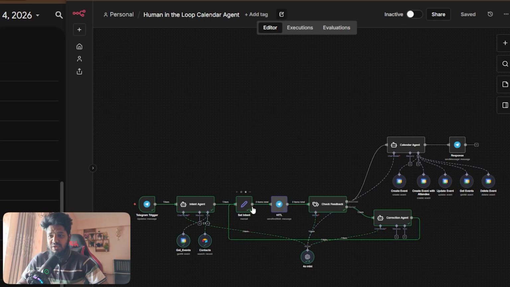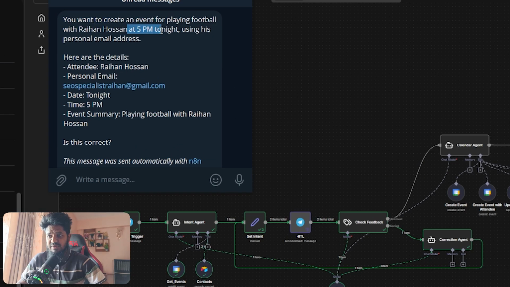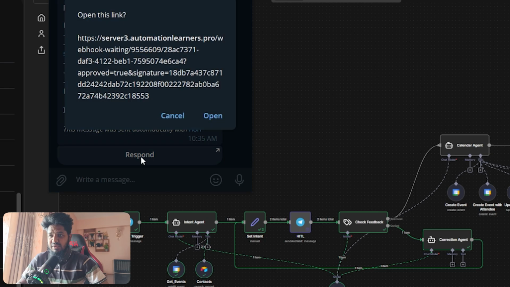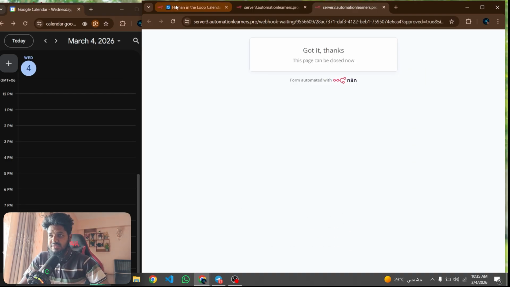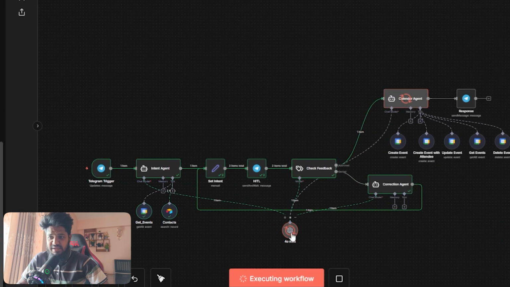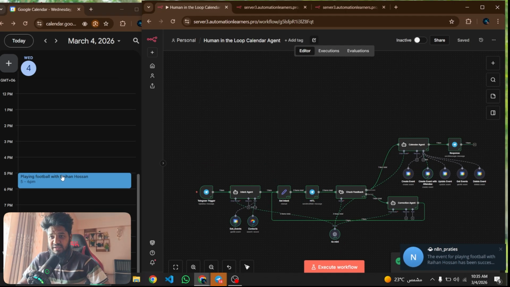Going again, I received a message that I want to create an event to play football at 7 tonight using the personal email. If I say yes, I want to go ahead at 7 with Raihan Hossan, and submit, you can see the AI agent getting information and checking, and going to the event. The event playing football with Raihan Hossan is created successfully.